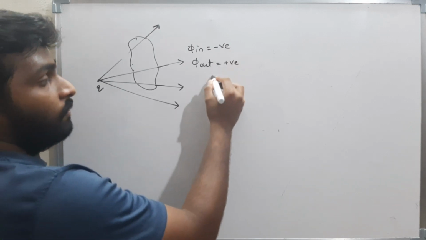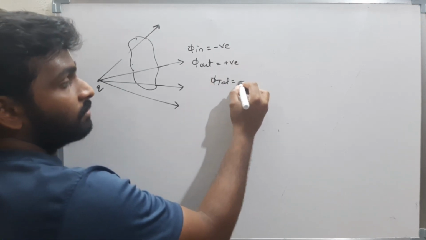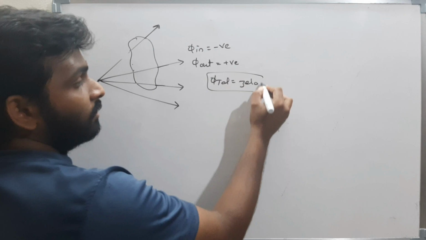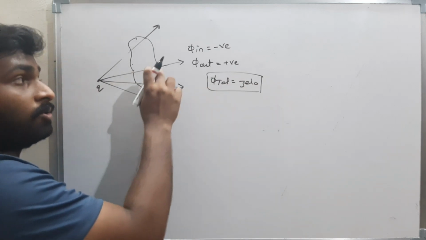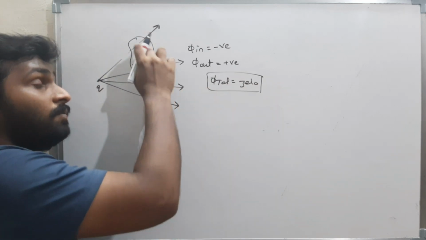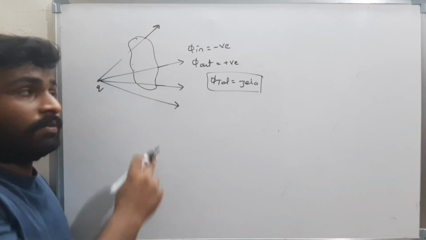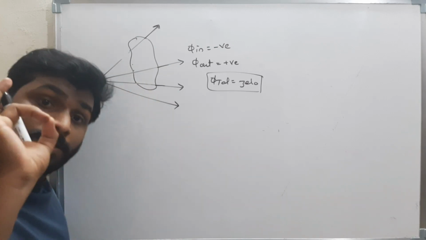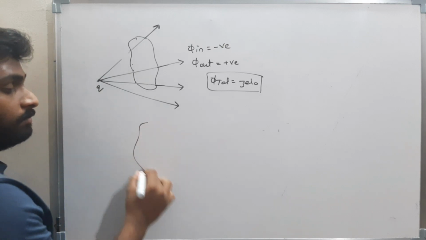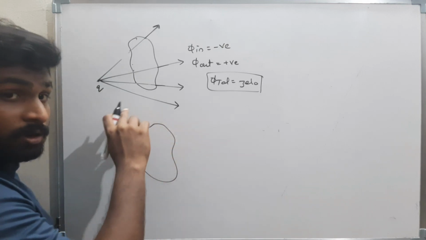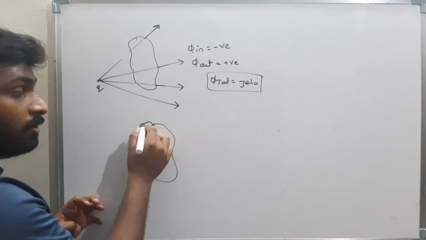Therefore, the total flux is 0. That means whenever the charge is outside the closed surface, the total flux associated with the closed surface is 0. The charge has to be inside the surface. If the charge is outside, then the flux is 0. Now, it may be any surface. Previously I took a spherical body, but it may be any closed surface.